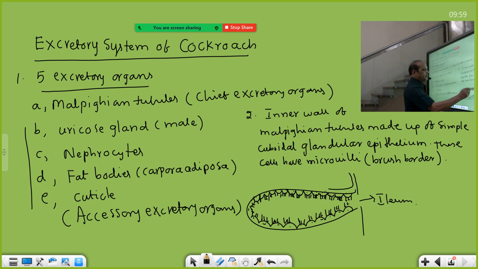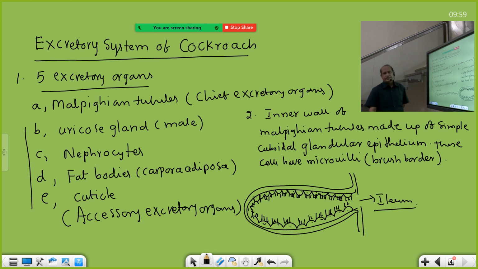The outer wall is same. Outer wall is like this, but inner wall only is made up of this simple cuboidal glandular epithelial cells. Opens into ileum, first part of the hindgut. Elementary canal, yesterday we have divided into three: foregut or stomodium, midgut or mesenteron, hindgut or proctodium. Okay. So this is about the structure of the Malpighian tubule. So here the nitrogenous wastes are, this is hemolymph, you know. From hemolymph, Malpighian tubules collect the nitrogenous waste.